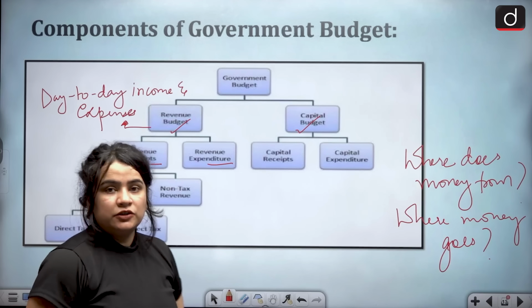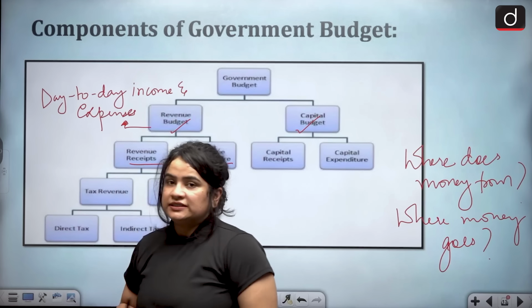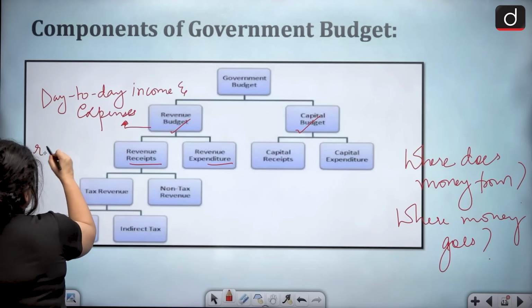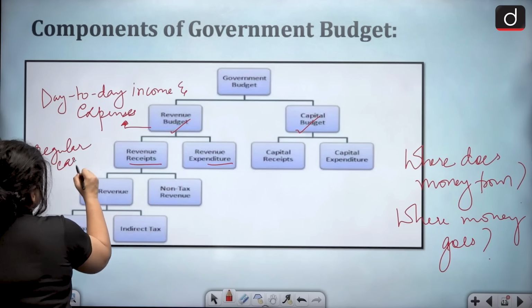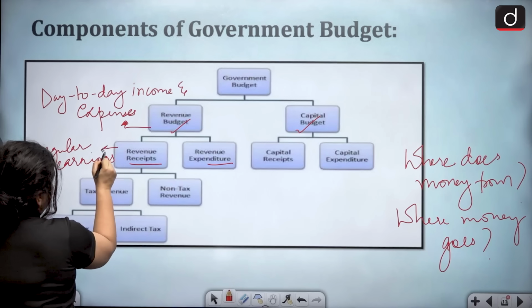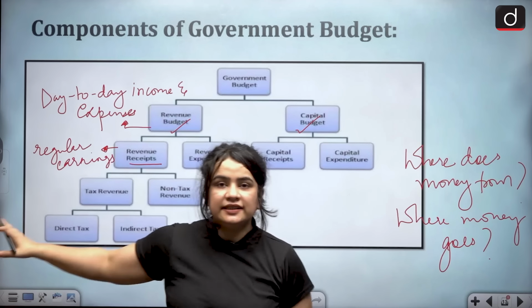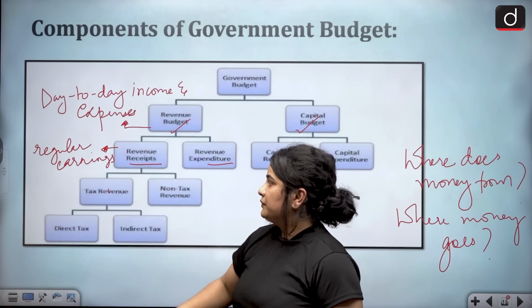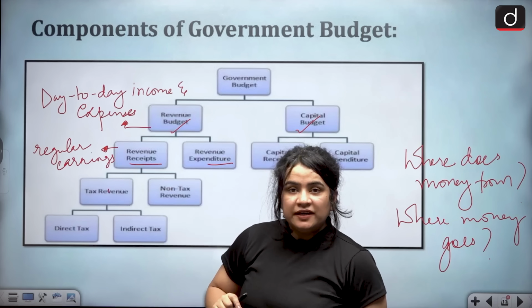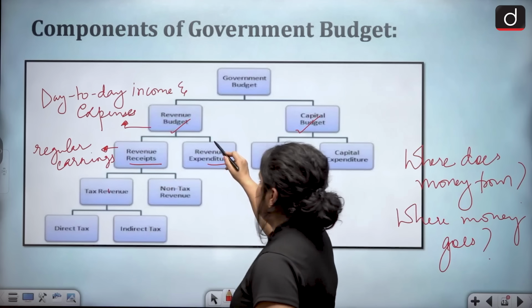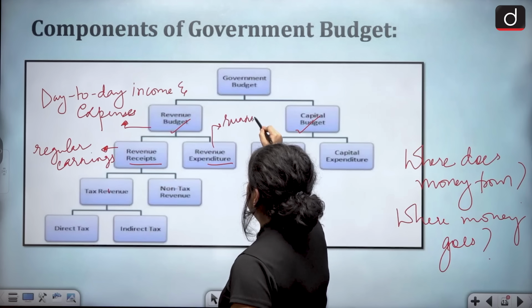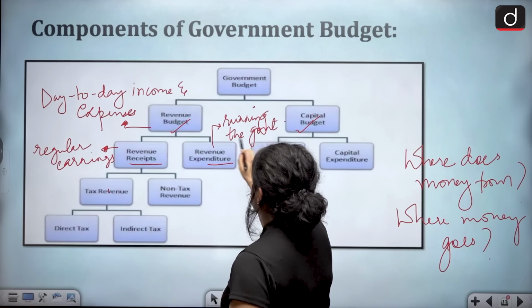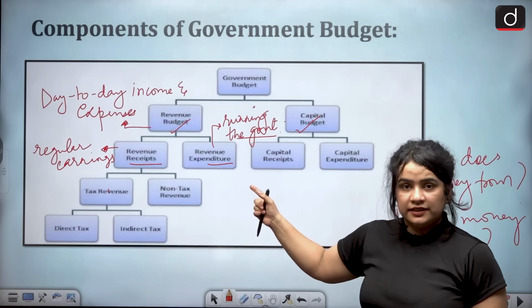What do you understand by revenue receipt? In simple terms, revenue receipts are the regular earnings of the government, which the government does not have to repay. It is the money that the government earns regularly without having the legal obligation to repay that money. All right. What is revenue expenditure? Of course, it is the opposite. It is the money that is spent on running the government.